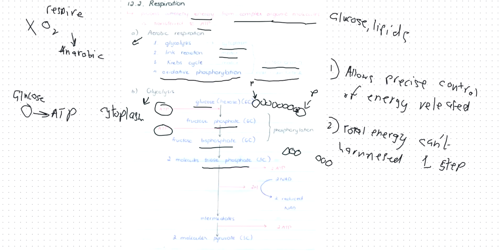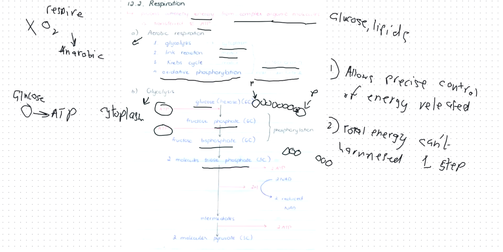After triose phosphate is made, we use something called NAD. I explained earlier what NAD is. NAD is a hydrogen carrier. There are 2 NADs in this reaction.